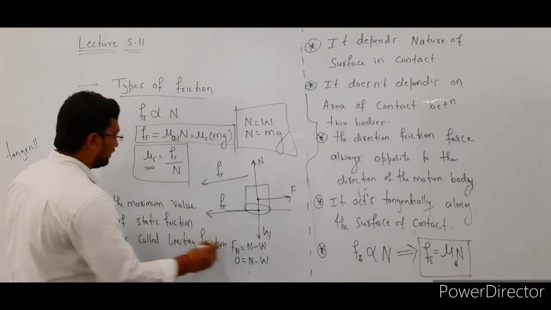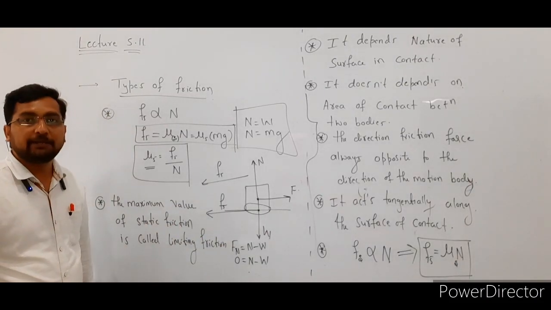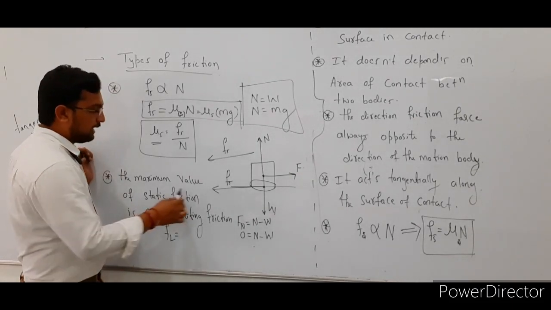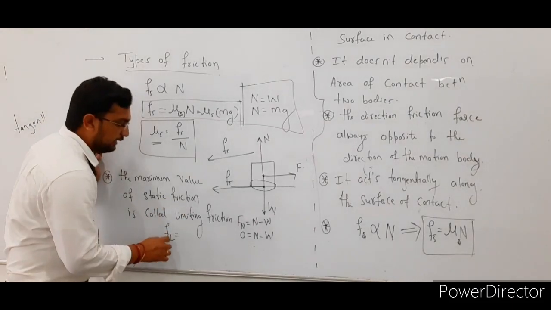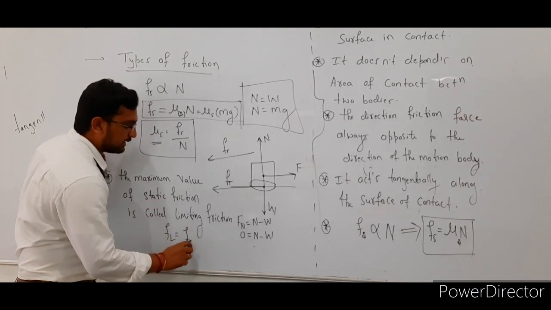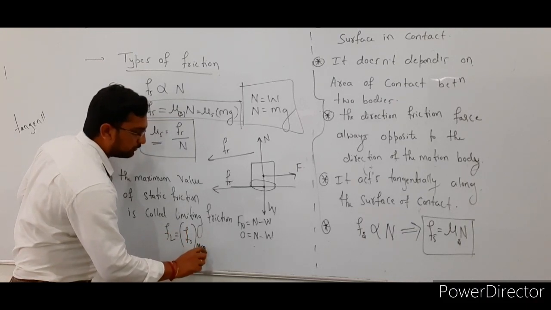The maximum value of a static friction is called the limiting friction. The limiting friction is equal to the maximum value of a static friction. Here F suffix L indicates limiting friction, and F suffix S indicates static friction of a maximum value.